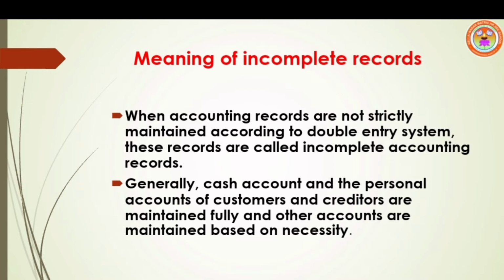Third one, some transactions are not recorded at all. For example, depreciation on fixed assets. Here, both debit and credit aspects are not entered. So, it is called incomplete records.